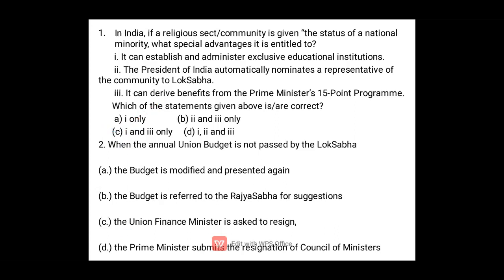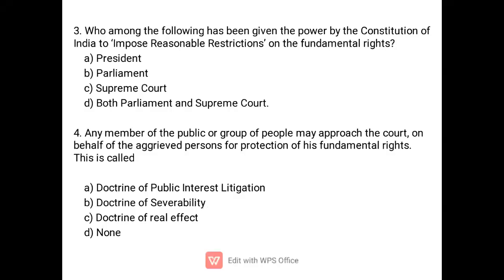So next, who among the following has been given the power by the Constitution of India to impose reasonable restrictions on the fundamental rights? We know that the fundamental rights are not absolute.